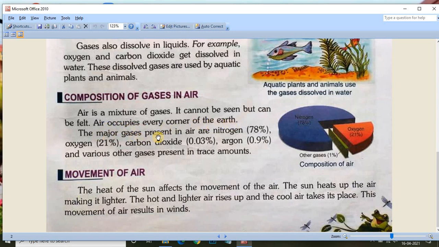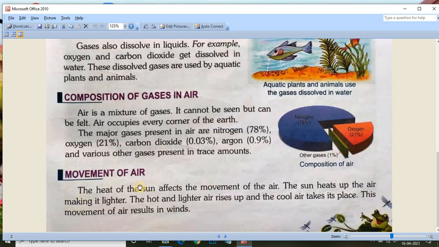The major gases present in air are nitrogen 78%, oxygen 21%, carbon dioxide 0.03%, argon 0.9%, and various other gases present in trace amounts. So this is the composition of gases in air. You can see this in a pie chart: nitrogen 78%, oxygen 21%, other gases 1%.